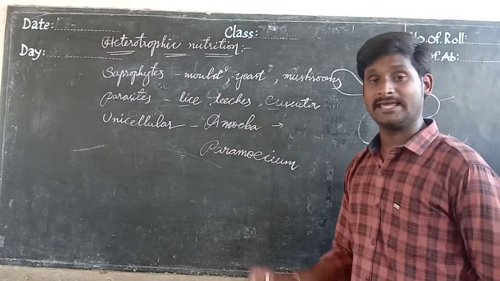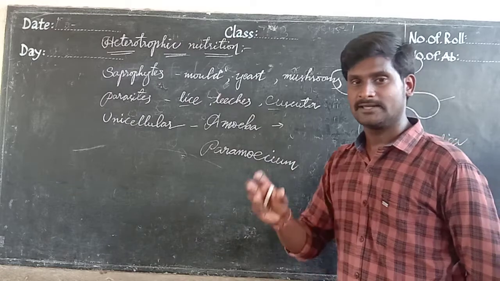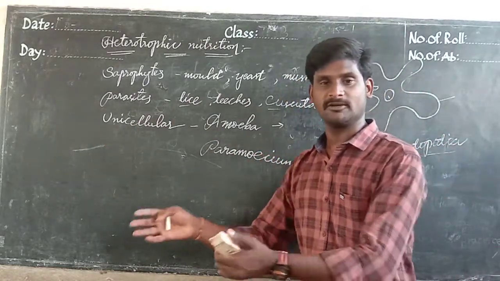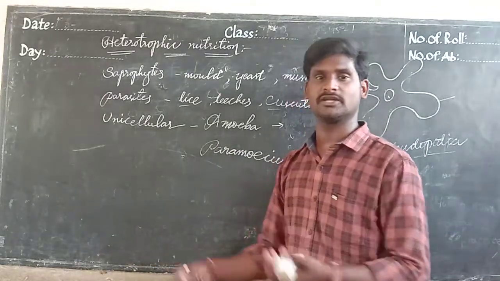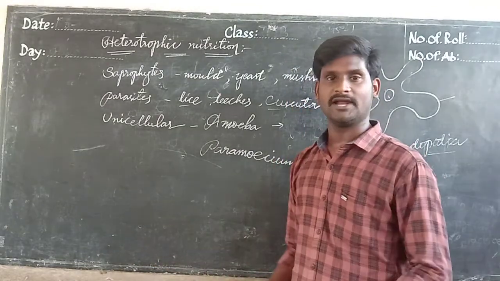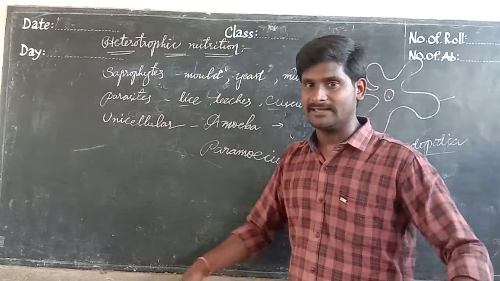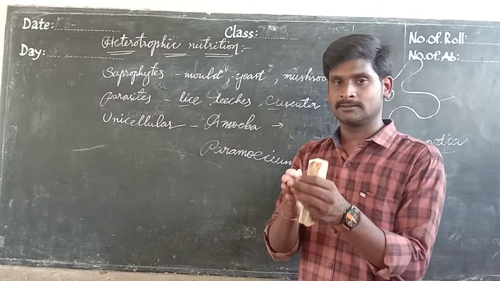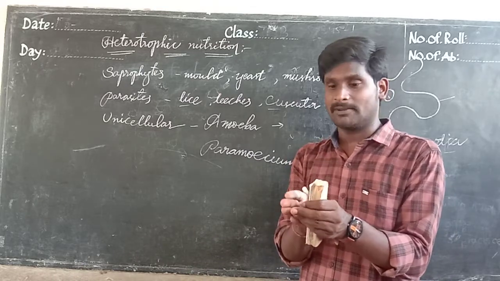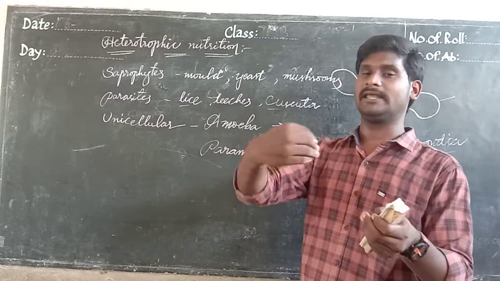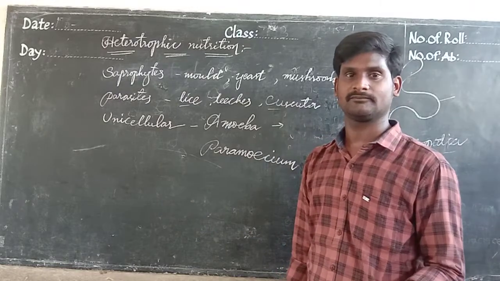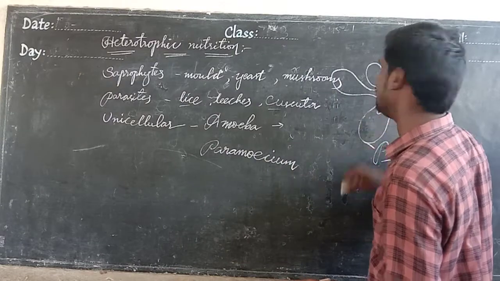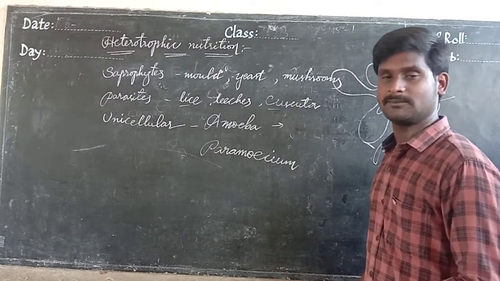Amoebas can move, wherever the food is, gradually by the pseudopodia, and they can cover the food completely. The cell membrane opens and they take the food inside. Inside the body there are specialized food vacuoles.